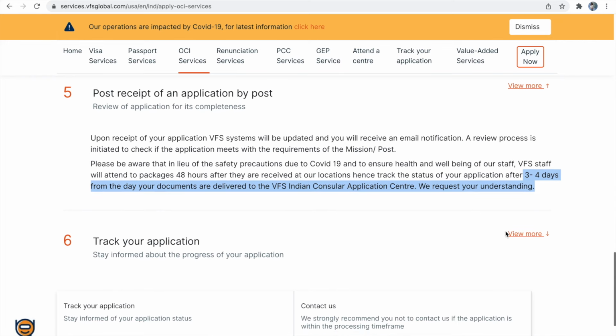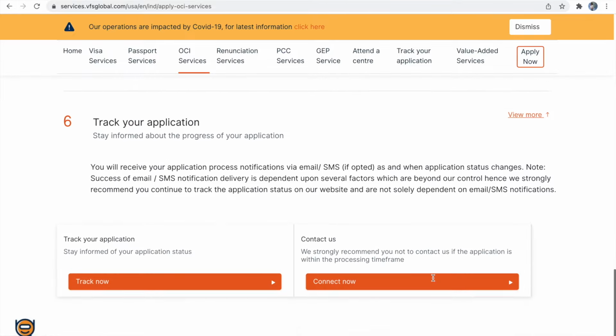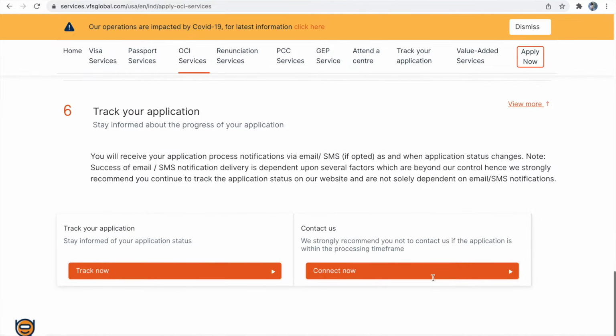You should receive 2 notifications from VFS before you start tracking your application form. The first notification will say that they have received your application successfully, and the second notification will say they have started processing your application. You have to wait until you receive the second notification to start tracking your application. Until then, you will not be able to track it. If you track your application, it will say no record found. So please wait until you receive the second notification which says your application has started processing.